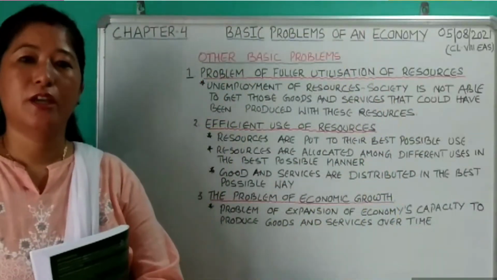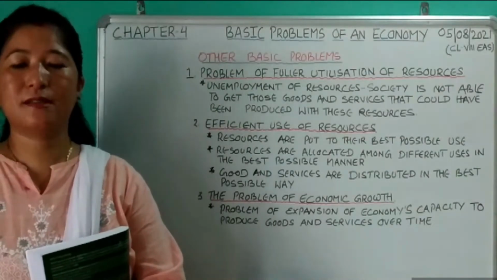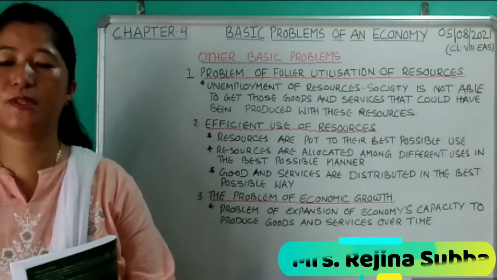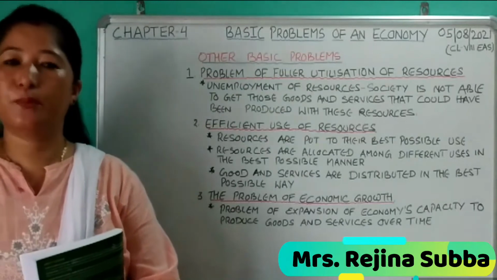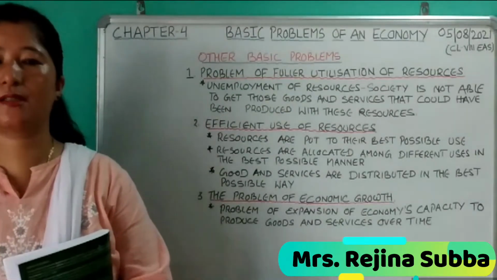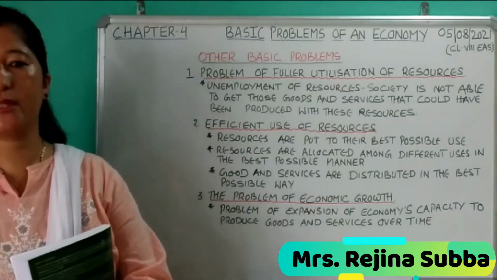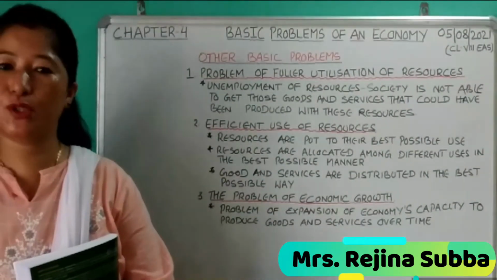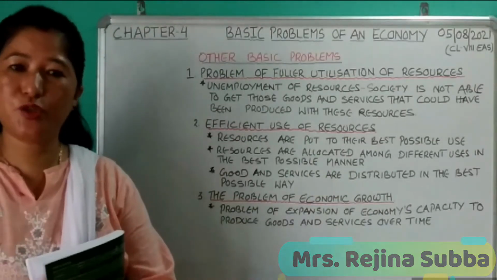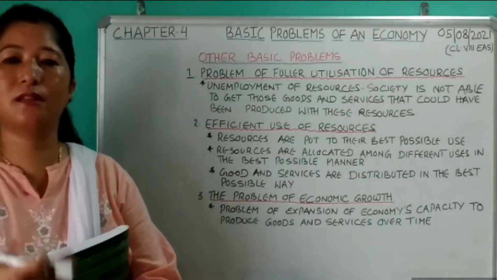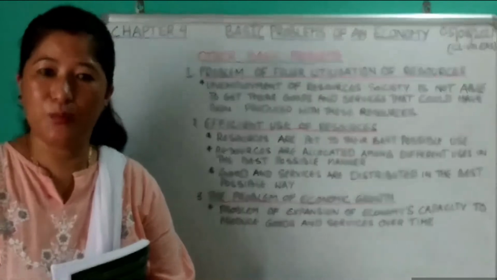Good morning, children. So here's a continuation of the lesson, chapter 4, basic problems of an economy. In the previous class, we had discussed the central problems of an economy, like what to produce, how to produce, and for whom to produce. In addition to these central problems, there are three other basic problems.